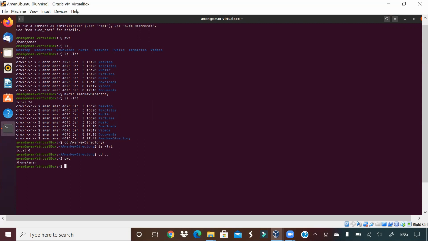Now let us say I want to change the permission of my directory. What is the meaning of changing permission, guys? You can see here there are many characters. D stands for directory. R, W, and X are the first three characters. Whoever has created this directory, what is the permission on that? R stands for read, W for write, and X for execute.